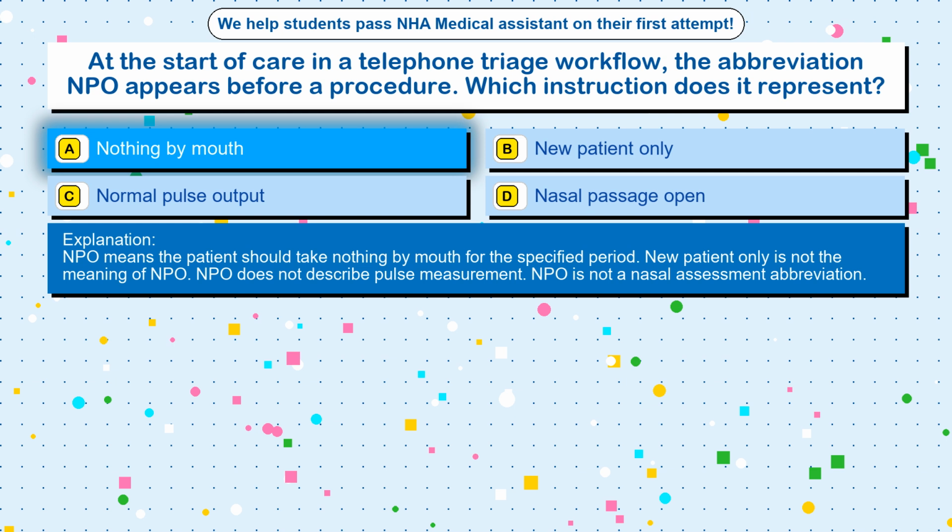New patient only is not the meaning of NPO. NPO does not describe pulse measurement. NPO is not a nasal assessment abbreviation.